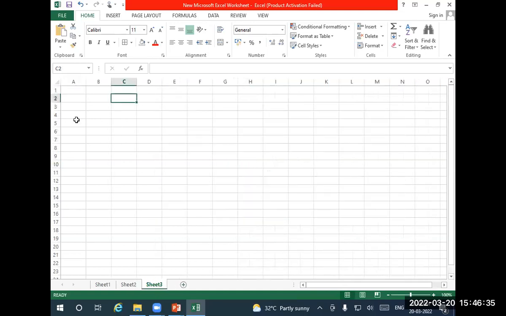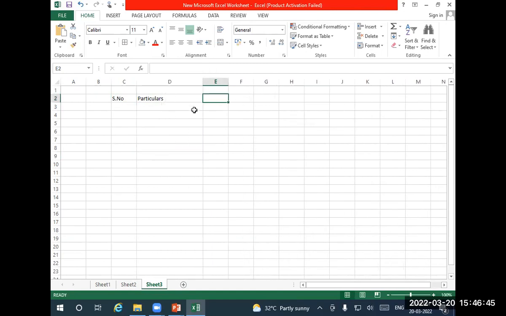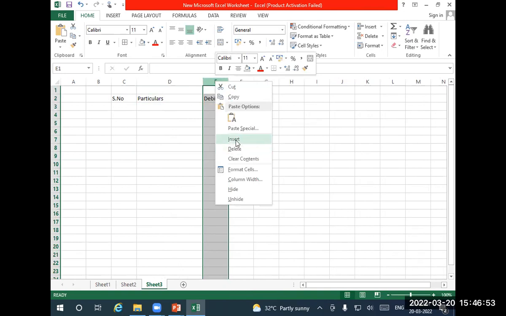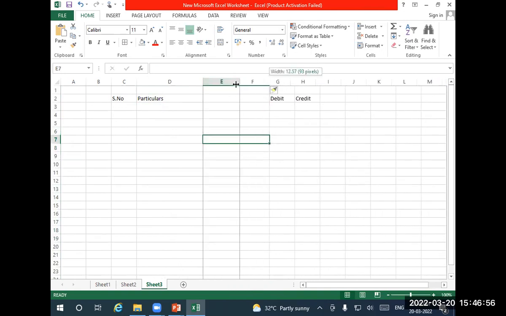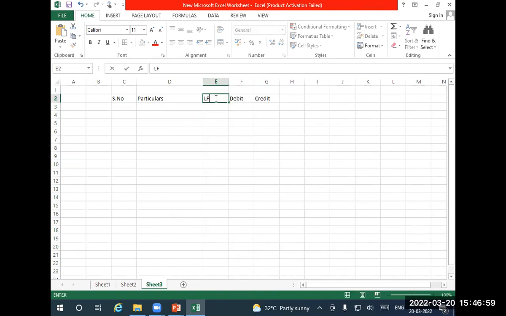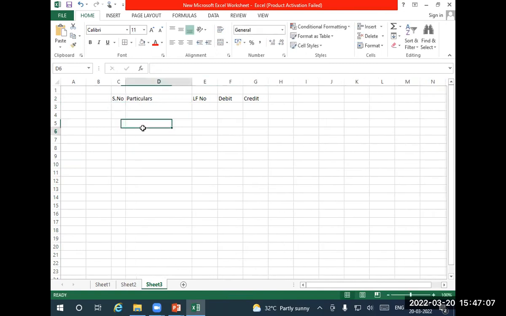What's the format of a trial balance? Particulars, which means name of the account. And then debit, credit. You can also have a ledger folio number, the LF number. Now, how many ledgers we have is not the matter. How many ledgers have balances, we have to bring here. In our case, all the ledger accounts have balances.